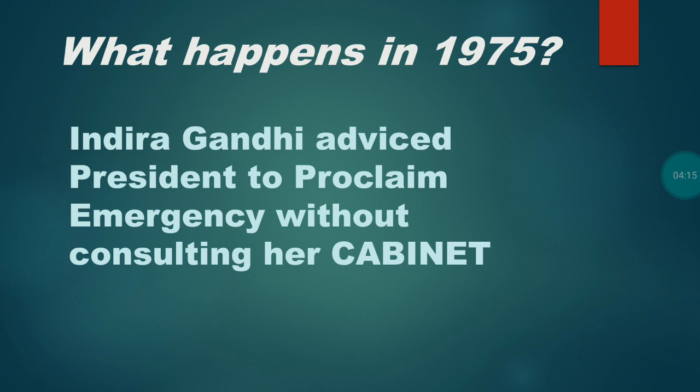The Prime Minister during 1975, Indira Gandhi, advised the President to proclaim an emergency without consulting her cabinet. After the proclamation of national emergency was implemented, the cabinet was informed about it. So the 44th Amendment Act of 1978 introduced the safeguard to eliminate any possibility of the Prime Minister alone taking a decision in this regard.